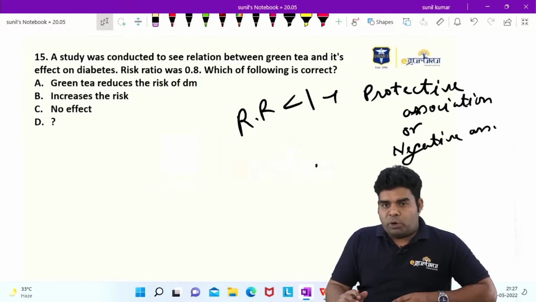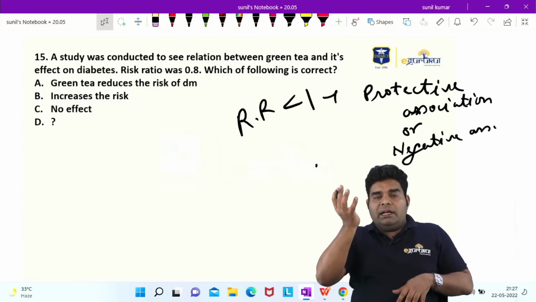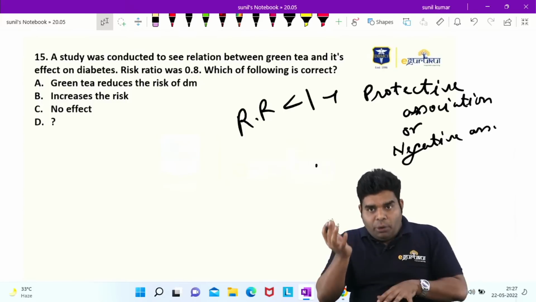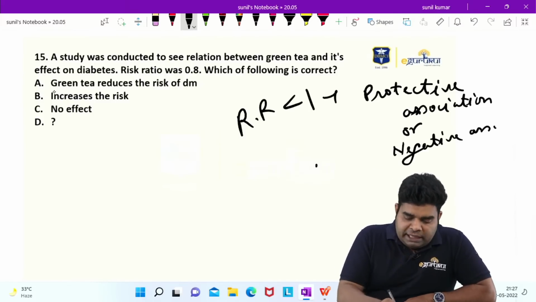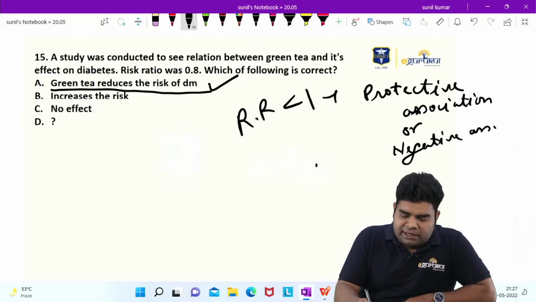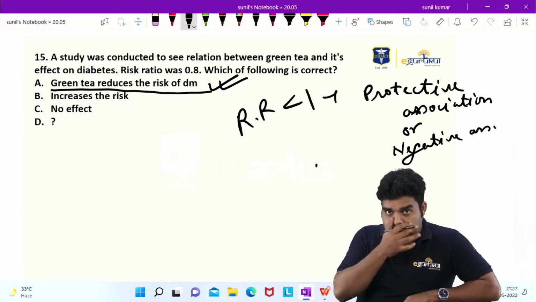What does it mean? Protective or negative means if you increase green tea, then the diabetes will go down. And that's what the study is suggesting. So we can say that this option, green tea, reduces the risk of diabetes mellitus. This is correct. Let me explain it a bit better to you.